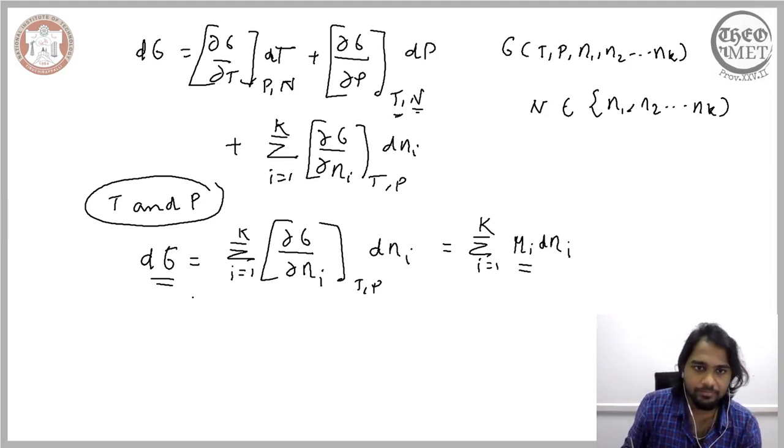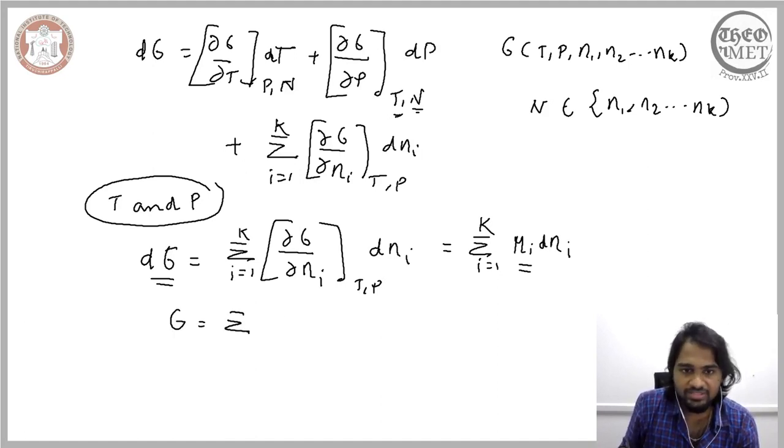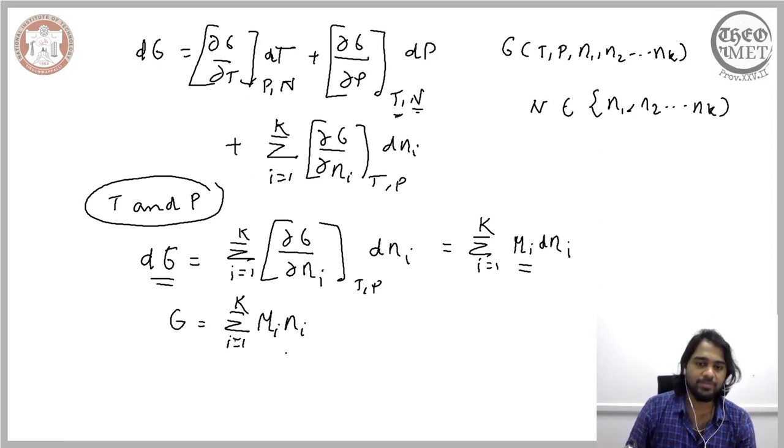So therefore G, that is the Gibbs free energy of the system, can be expressed as the summation of the product of the chemical potential of the components and the number of moles of components that is present in the system. So this is something that we saw in our previous lecture.